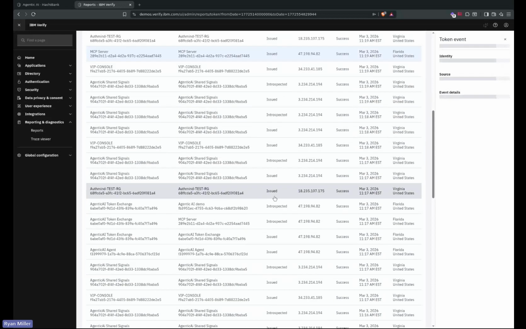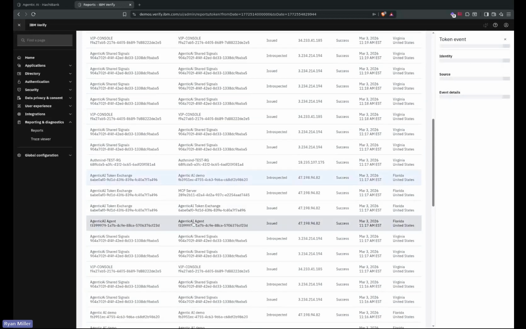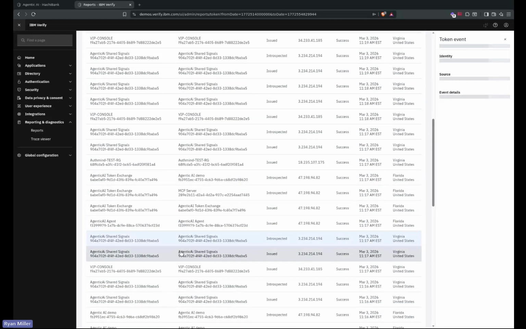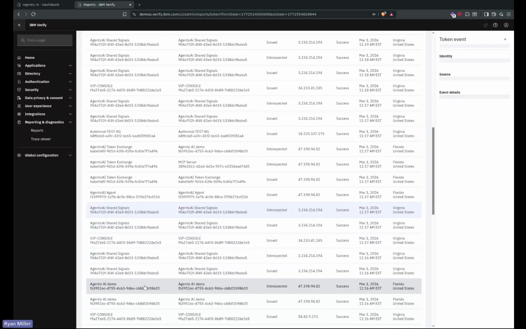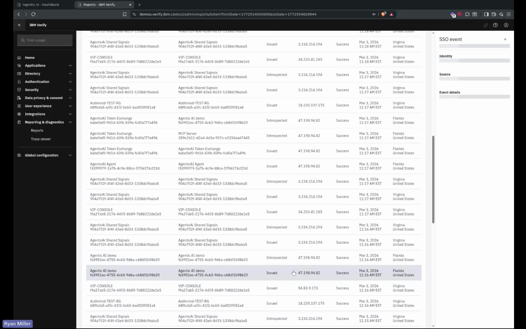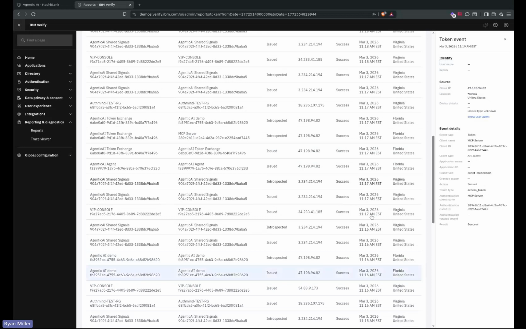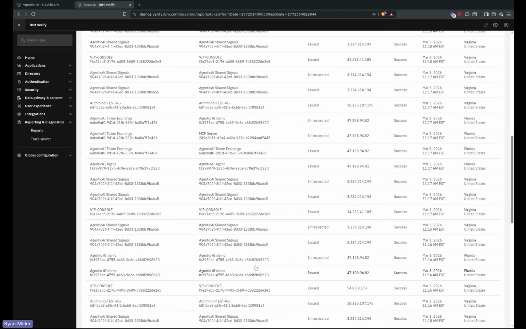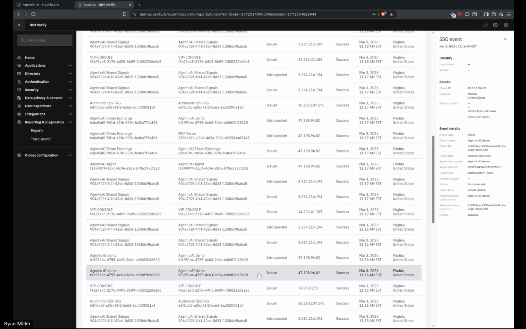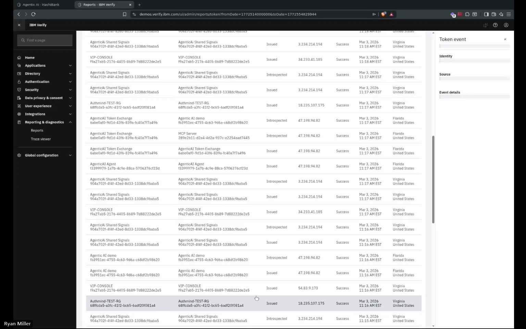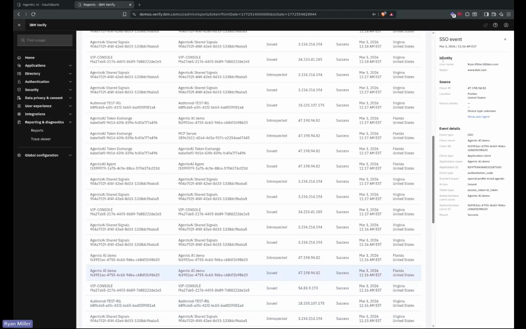Nope, not the MCP server. This is actually what I'm looking for. So I have me, this is agentic AI demo to agentic AI demo. This is actually the introspection. This is the issuance. It keeps popping up the wrong one. This one. It says SSO event. It's not an SSO event. Yeah, load different data, and then we're going to load that data back. There we go. That's actually what I'm looking for.